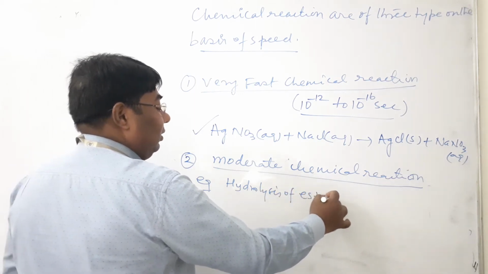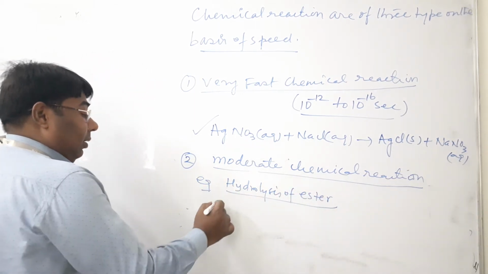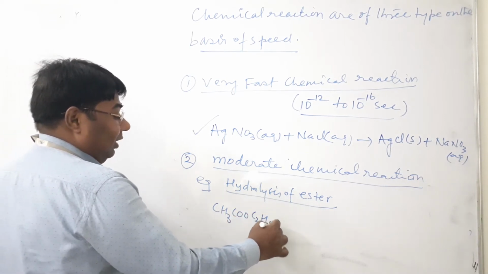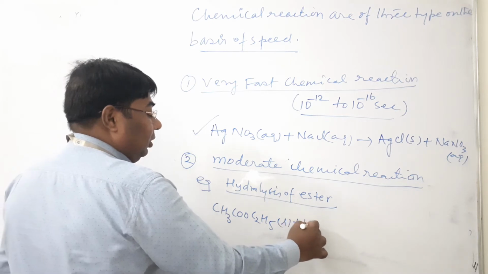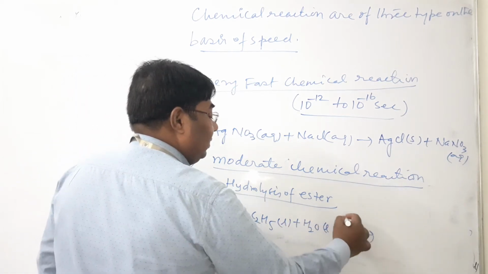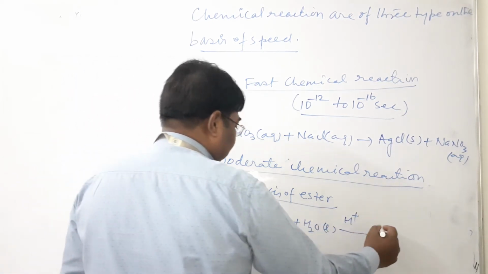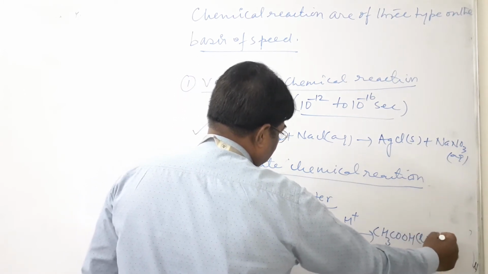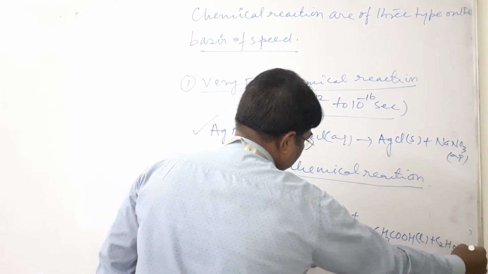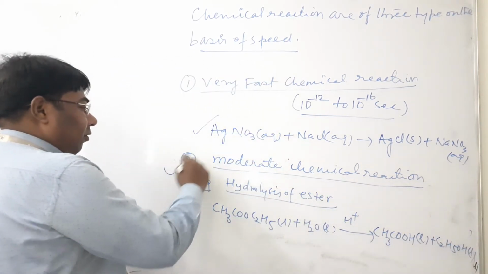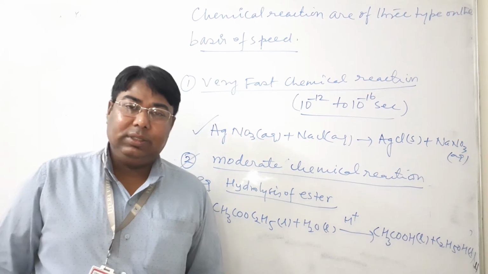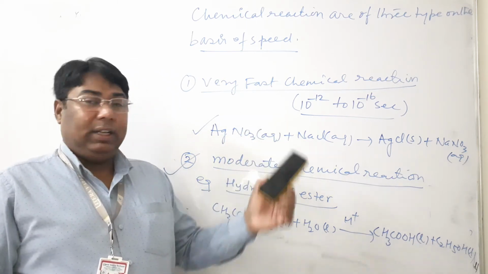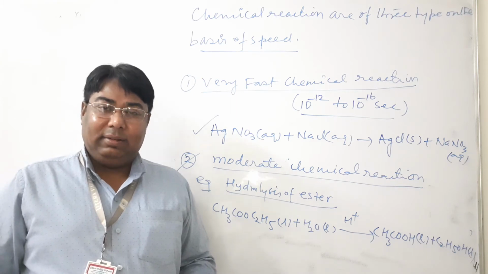CH3COOC2H5, an ester, is subjected to hydrolysis in the presence of acid, and then it gives ethanoic acid plus ethanol. It is an example of moderate chemical reactions. These are the reactions which proceed within minutes, and very fast ones within a second.